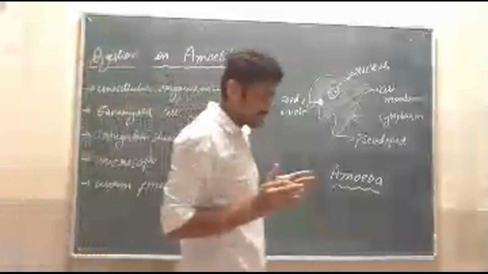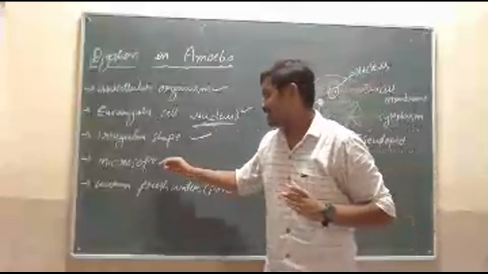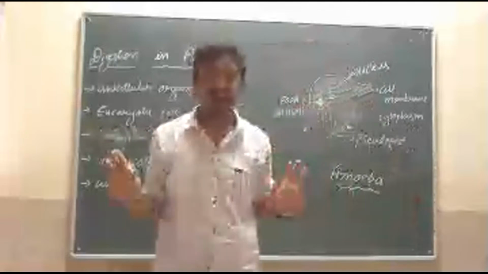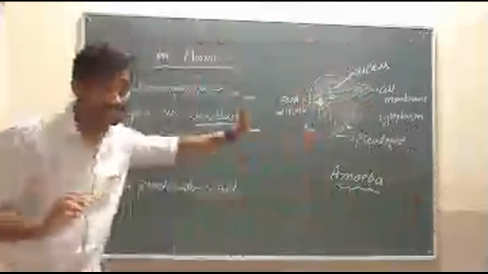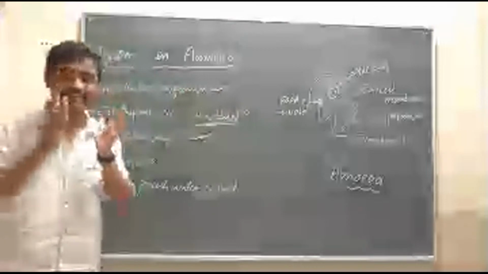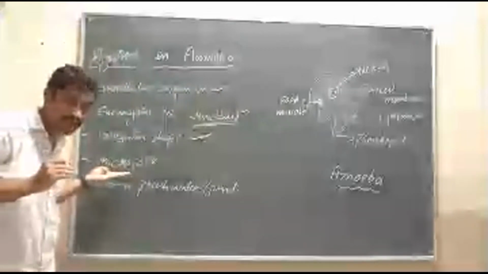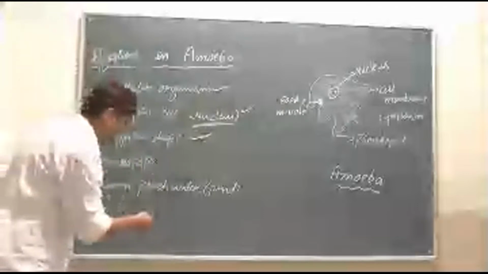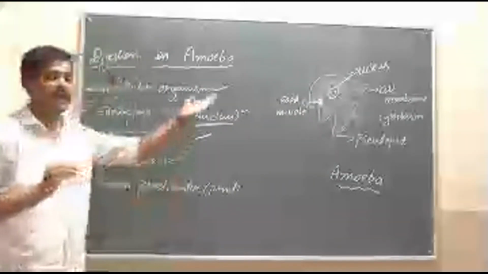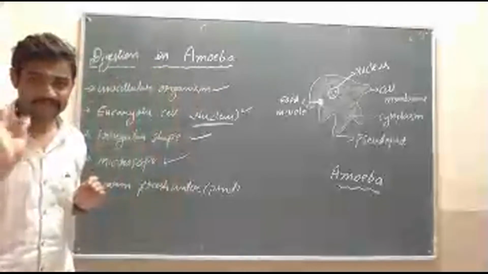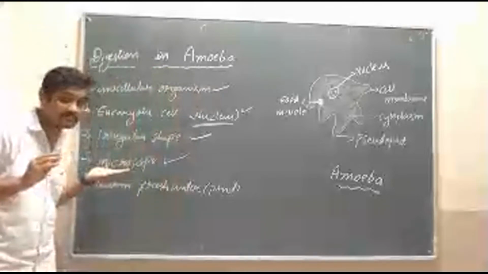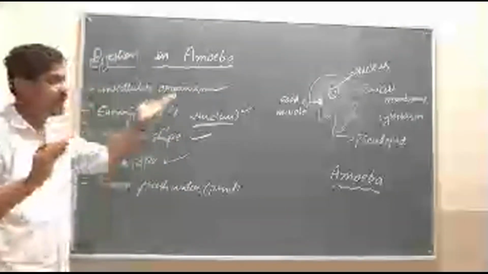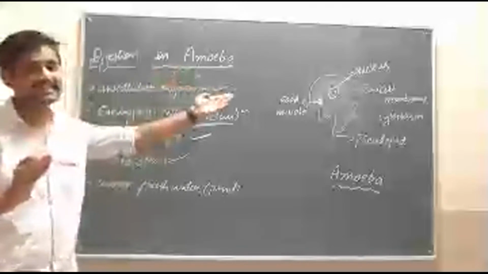How can we see this? It cannot be seen with our naked eyes because it is a single-celled organism. That's why we need a special instrument called a microscope. With the help of a microscope only, we can observe the amoeba.